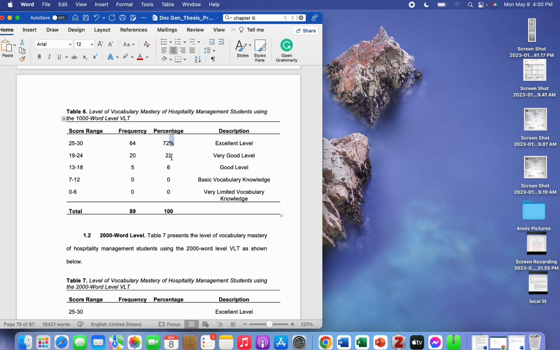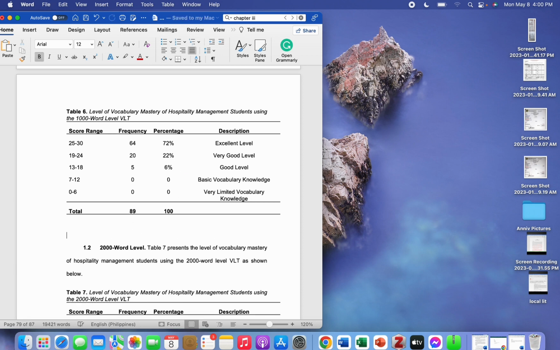The first paragraph usually is the textual interpretation of your table. You're just going to write what can be seen in your table. So I have to indicate here, "Table showed that." Okay, so that's how I interpret my table.